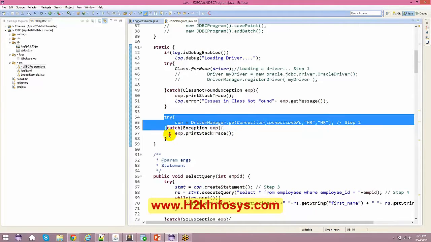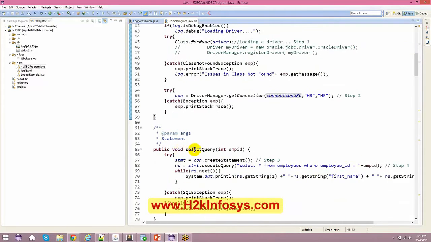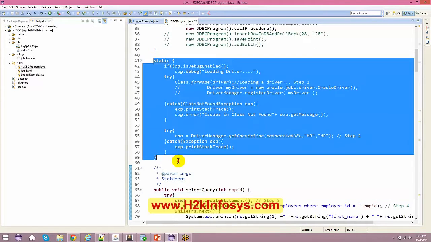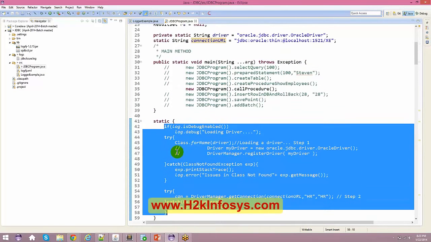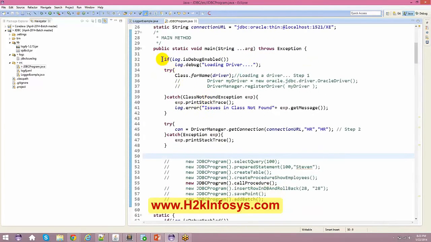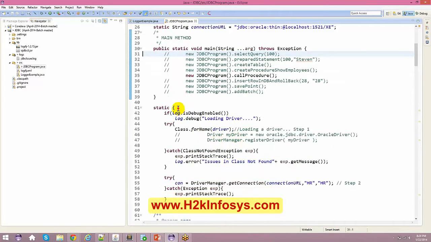And all of these things go into your try and catch block, because everything throws some sort of exceptions out here. Apart from that, I have put everything in a static block, because even before running the programs I'm going to show you, I need all this information. I can even put all this information in a main method also. I can just copy and paste it somewhere here. But I'm not doing it because I just want to show you some variations out here. So I just put that in a static block also.